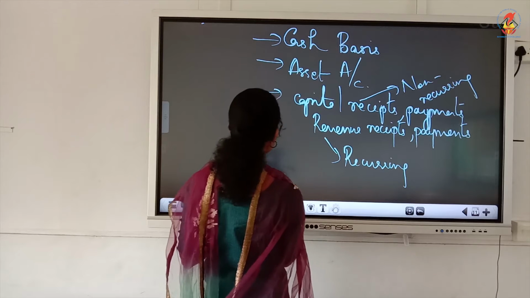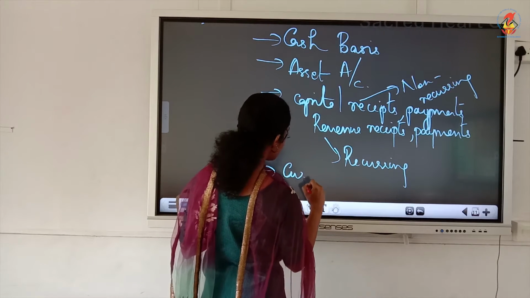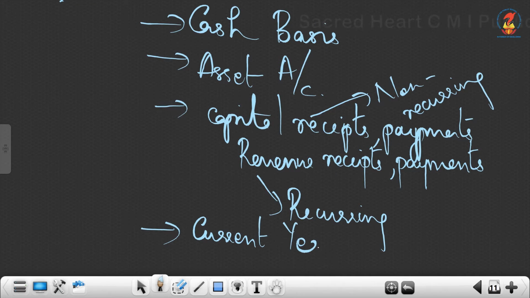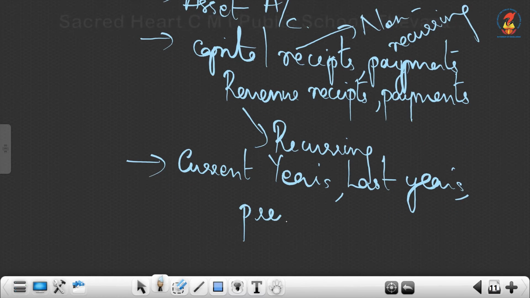Everything will be included. Then the last point is it will include current year's figure, last year's, and previous years. That means every year we will include in this receipts and payments account.